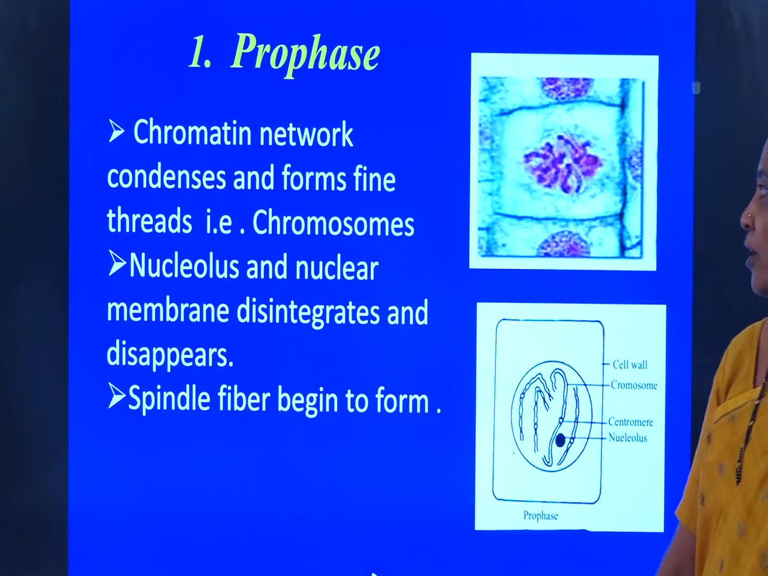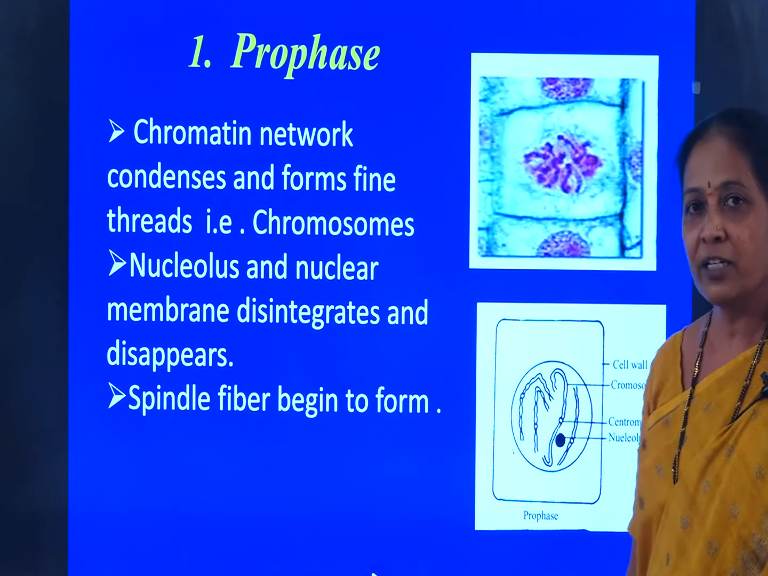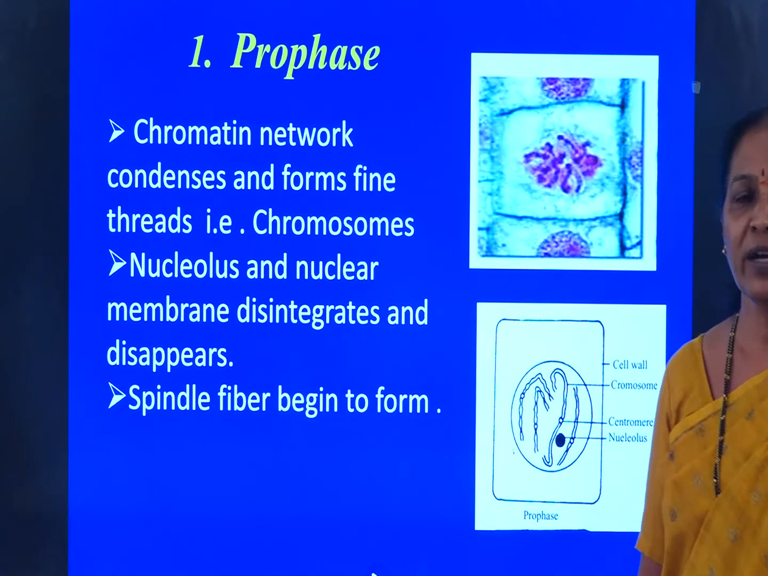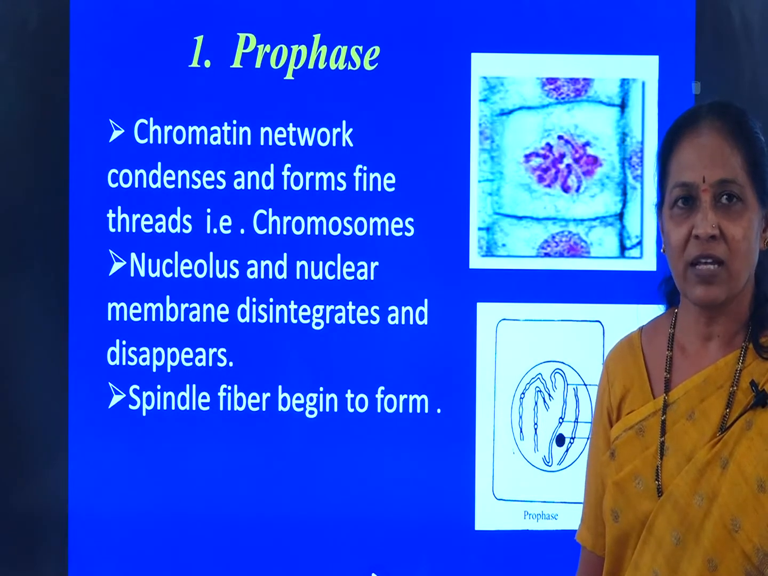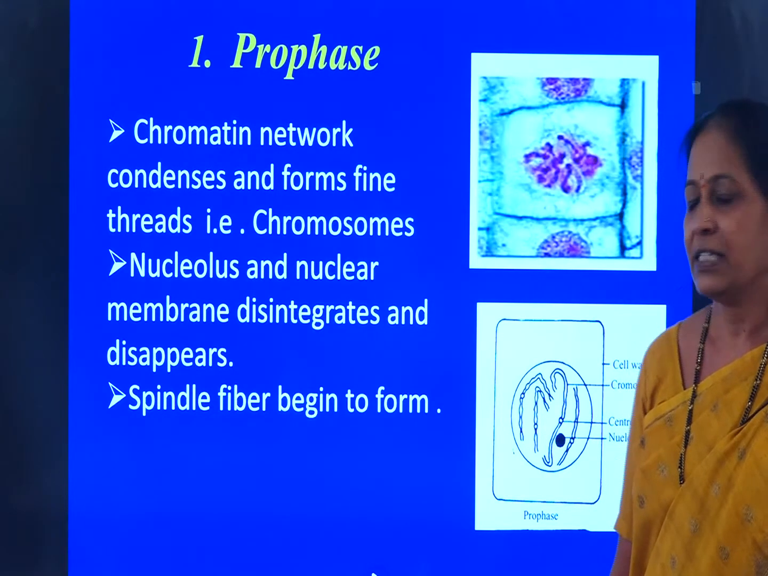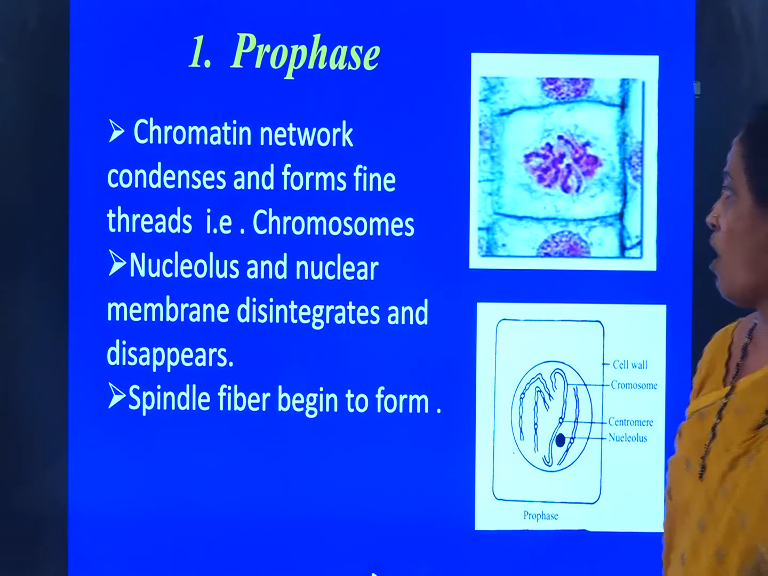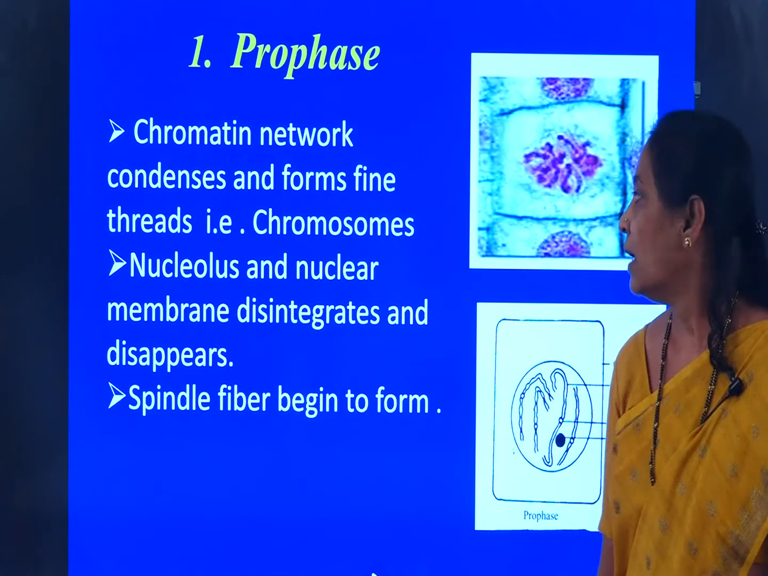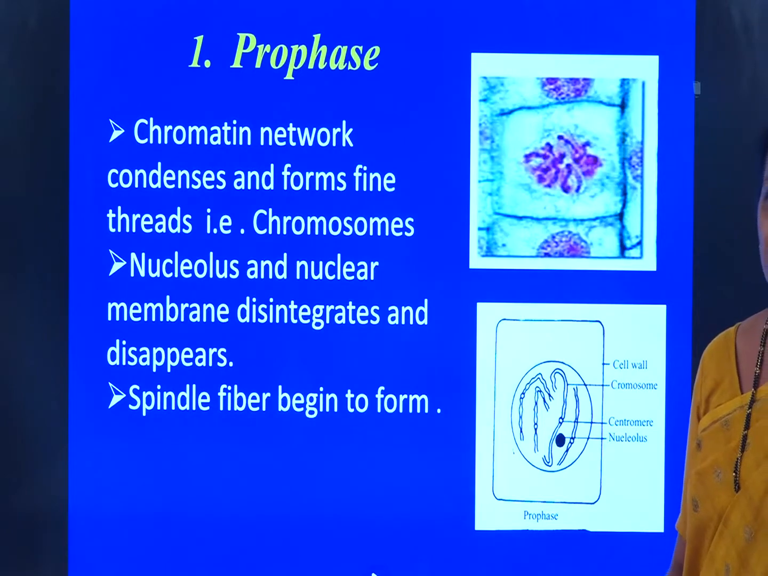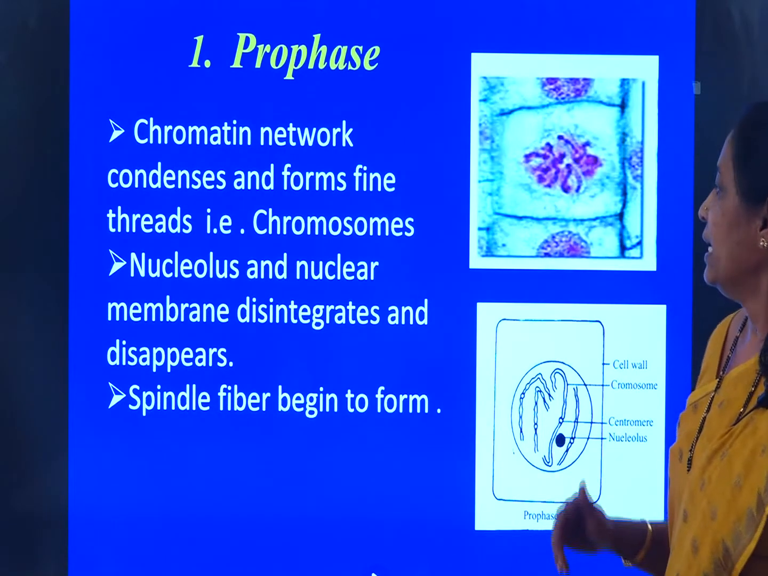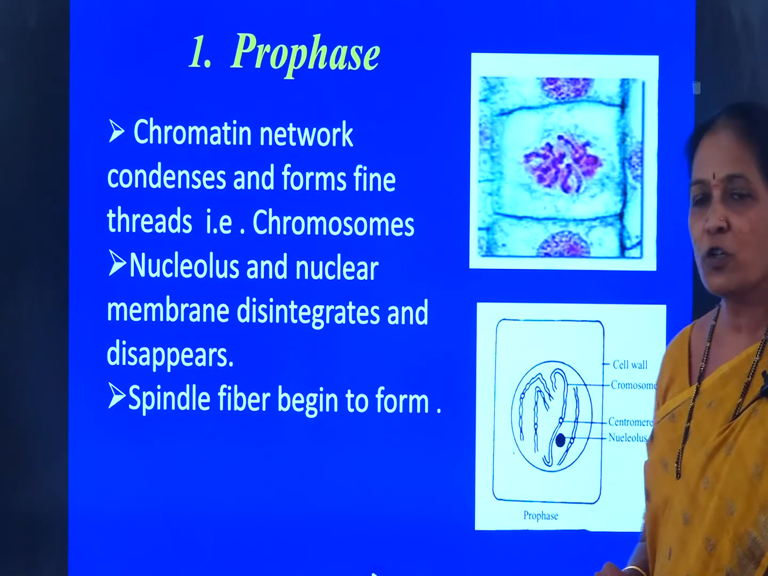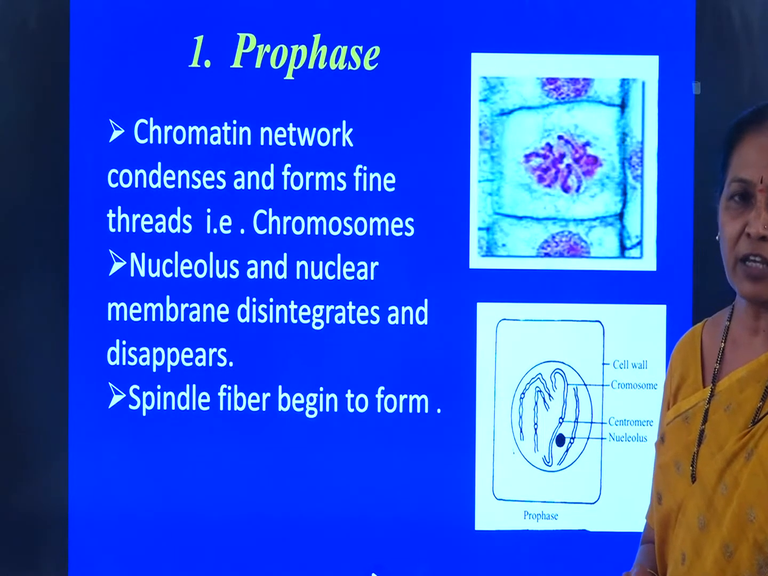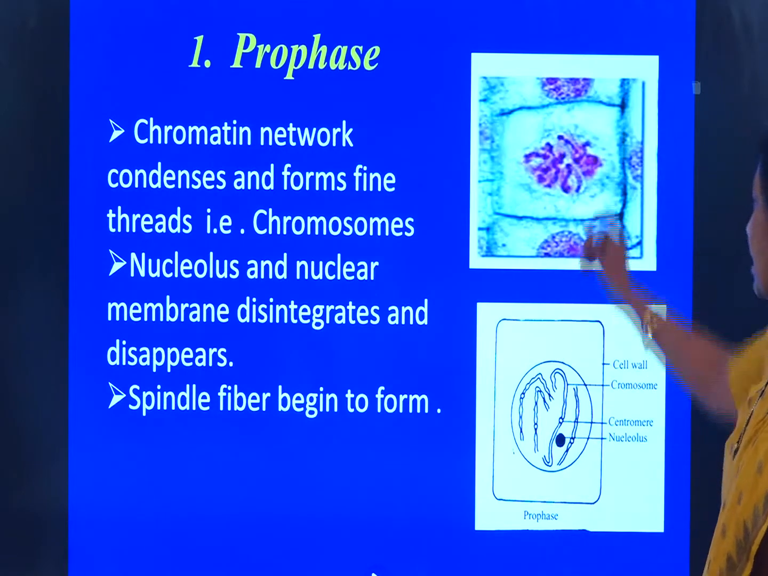See, when we observe the prophase, the nucleus will have the nuclear membrane, the nucleolus and as well as the chromatin network. This chromatin condenses to form the chromosomes, and the nucleolus and nuclear membrane disintegrate and disappear, and the formation of the spindle fibers can be seen in the prophase. So, this is the prophase.